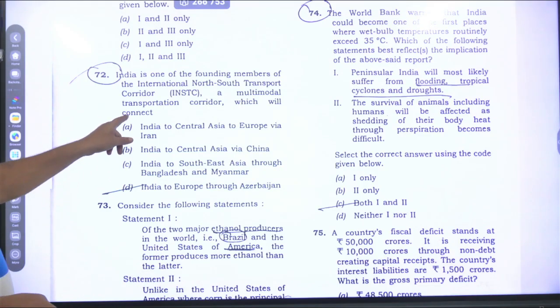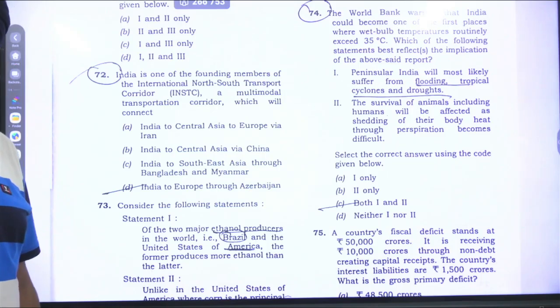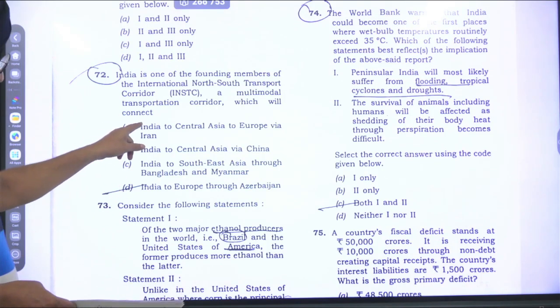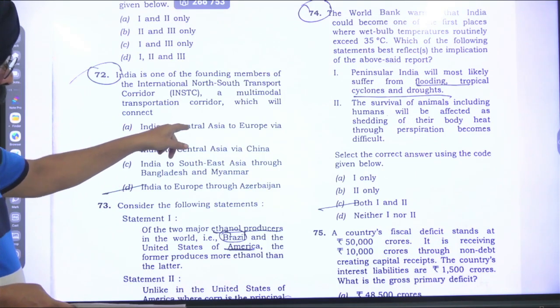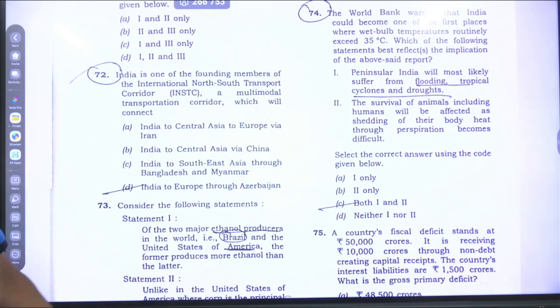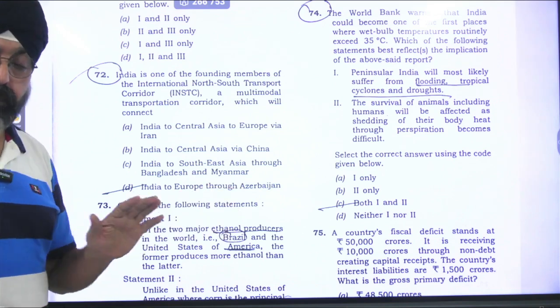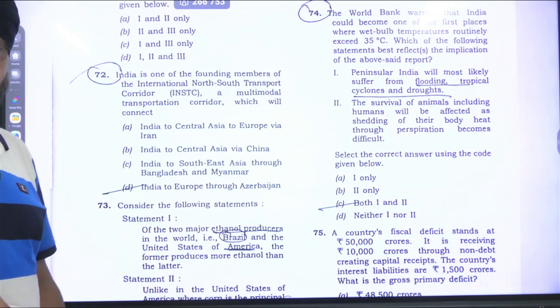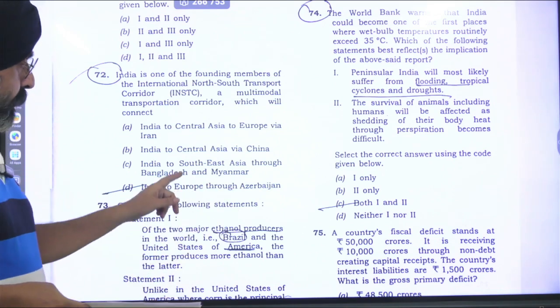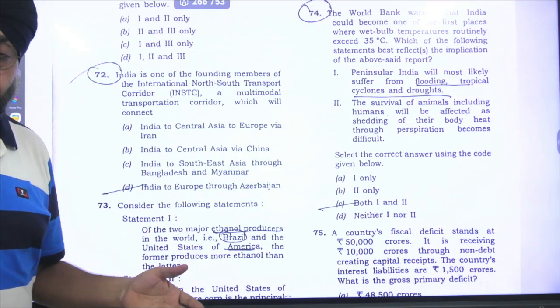Now, out of the statements 1 and 4, we have to pick up. It connects Central Asia and Europe via Iran. It's perfectly fine. India to Europe through Azerbaijan, perfectly fine. But the thing is this, which one is, from the GS point of view, the broadest one?